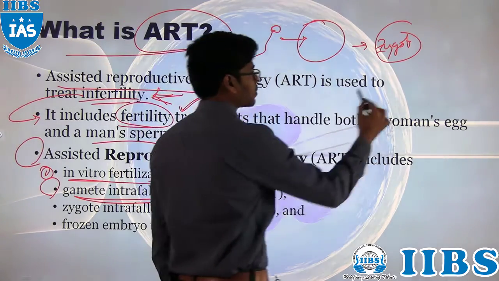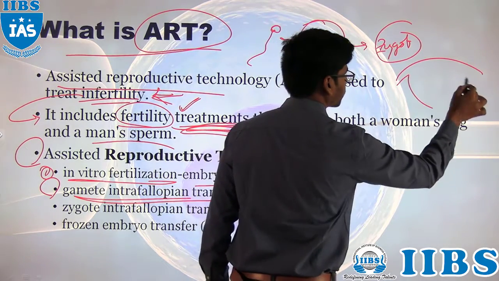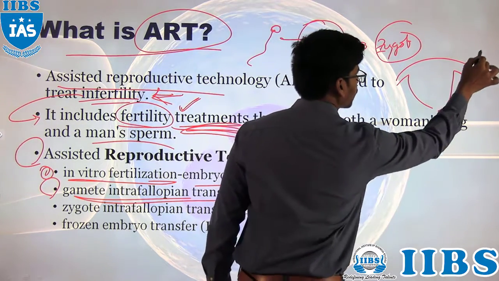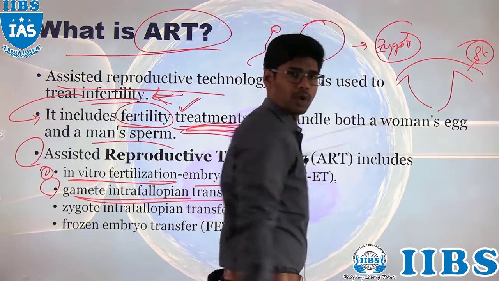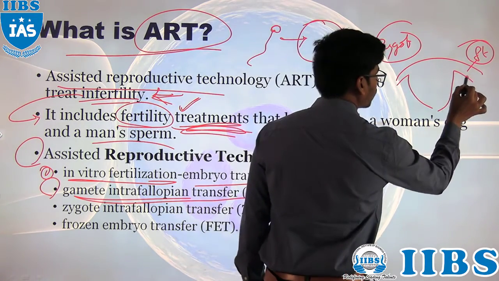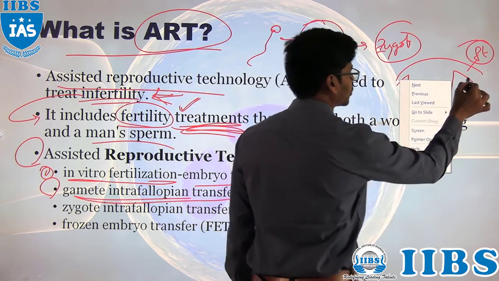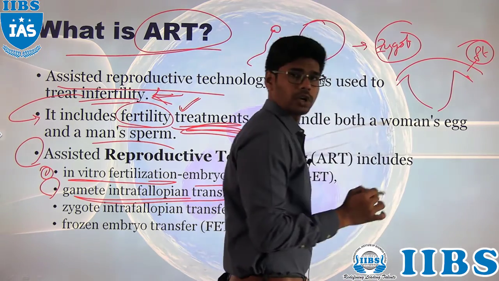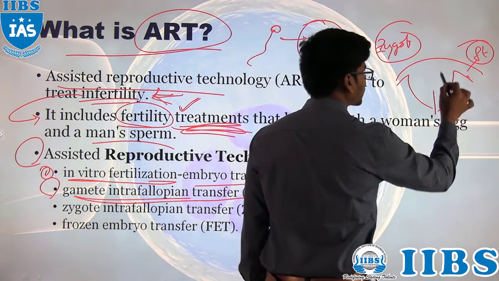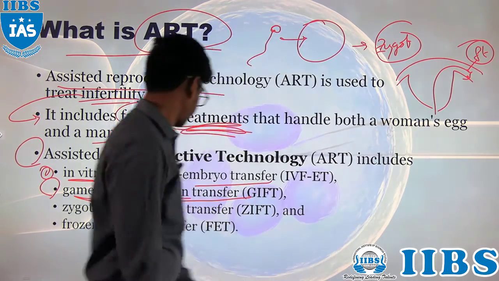That means we have the female reproductive system, right? These are the fallopian tubes, and the egg will be waiting in one of the tubes. So what you will be doing is transferring the sperm to the fallopian tubules.